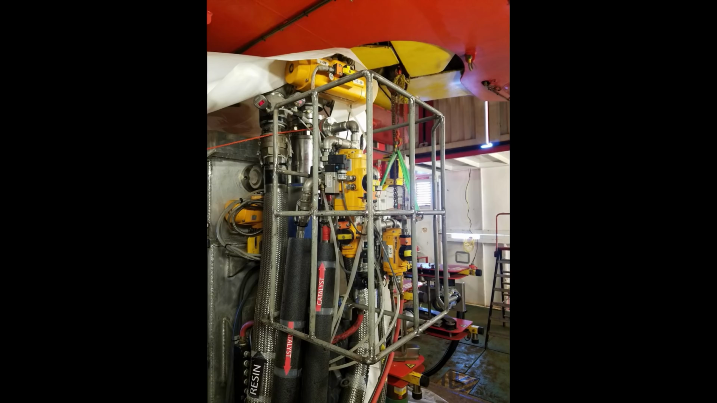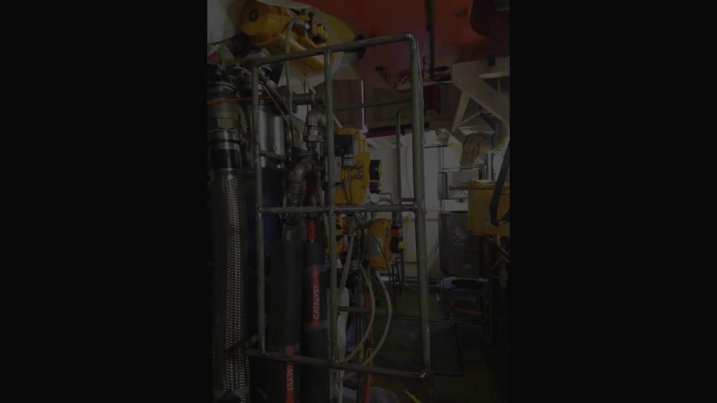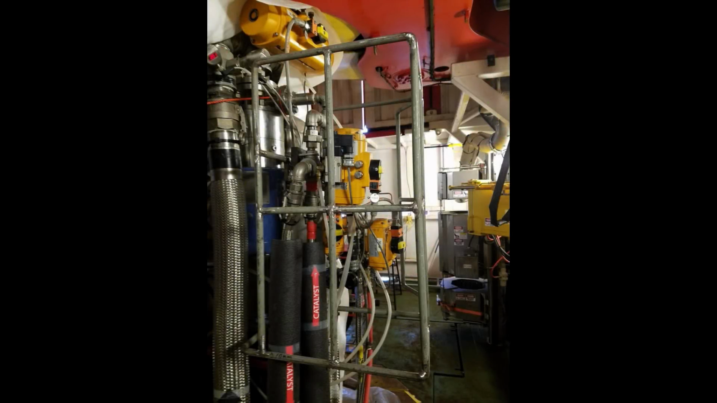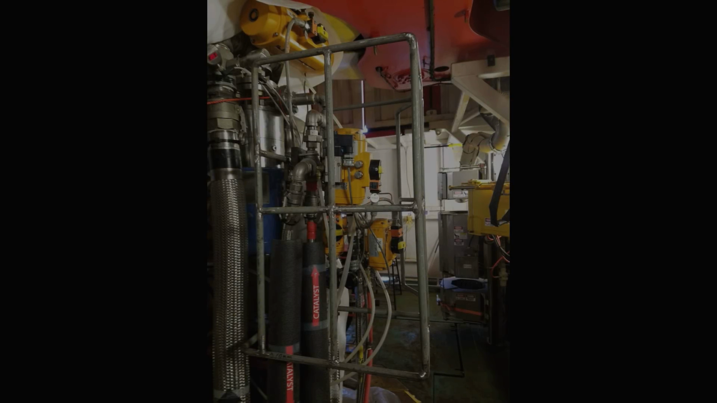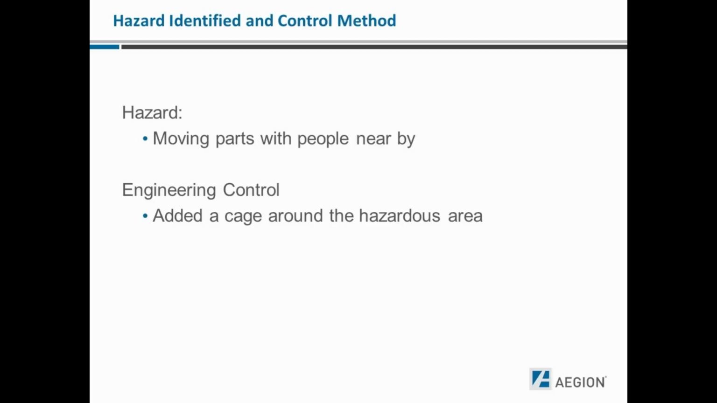This is the dynamic mixing system we used on the Shell Appomattox job on the Balder. We noticed that the valves, while actuating, would have moving parts in a place where people would be walking by. We didn't feel that was safe, so we added a stainless steel safety cage around it. In this example, the hazard identified was that there were moving parts with people walking nearby. In this case, an engineering control was used by adding a cage around the hazardous area.